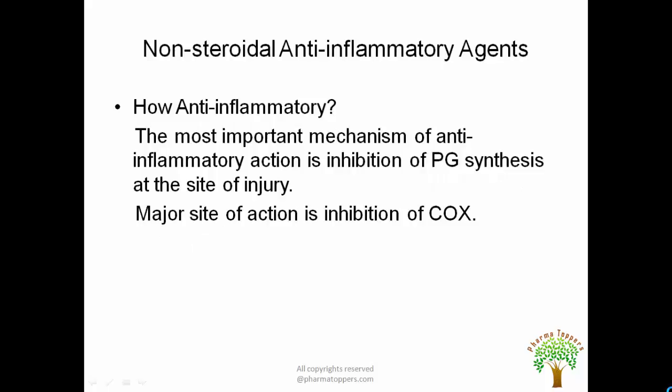Now how anti-inflammatory? Since this is the important mechanism, these agents act as anti-inflammatory by inhibiting the prostaglandin, that is PG synthesis, at the site of injury. That means they stop the conversion of arachidonic acid to prostaglandins, prostacyclins, or thromboxane A2, and that is they majorly act on the enzyme cyclooxygenase, and hence they show the anti-inflammatory activity.